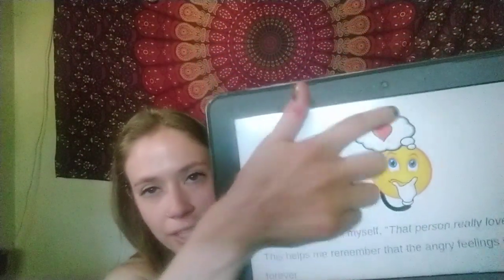It also helps to tell myself, that person really loves me. This helps me remember that the angry feelings will not last forever. So no one's going to be angry at you forever because you've got to remember that they love you still. You just might have done something to upset them.